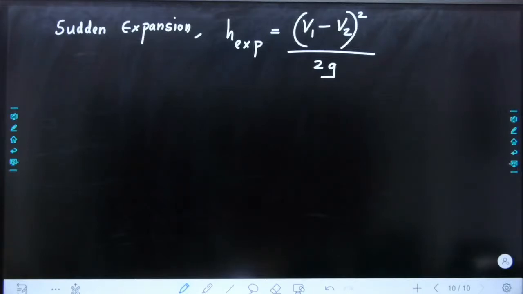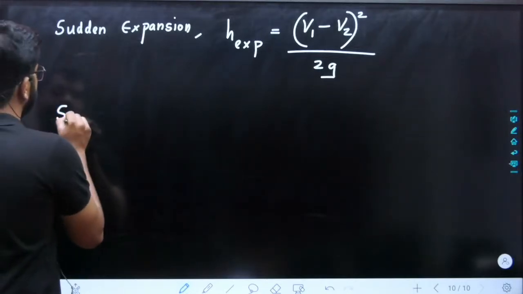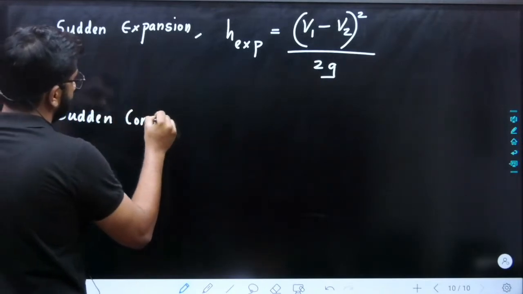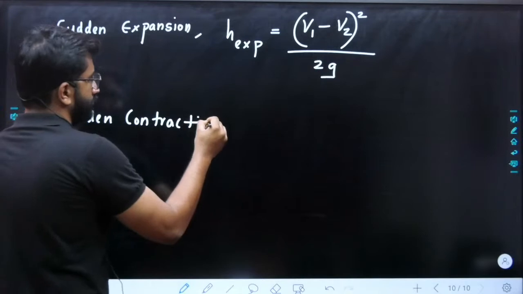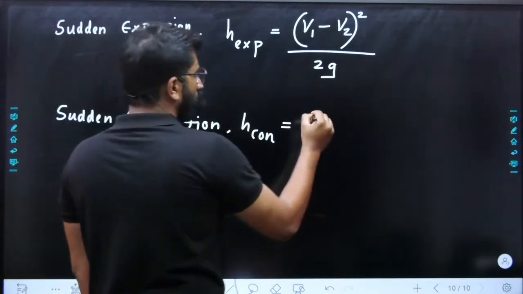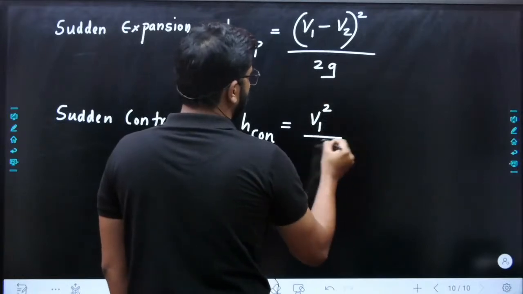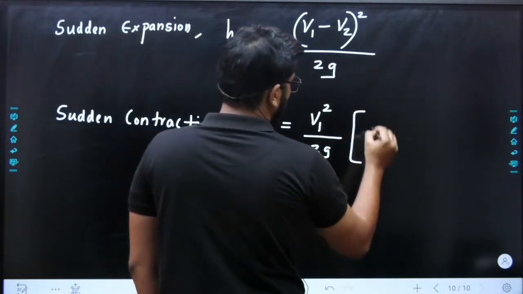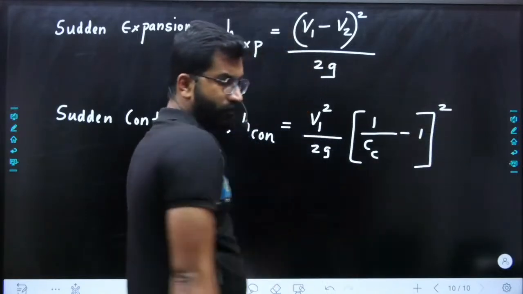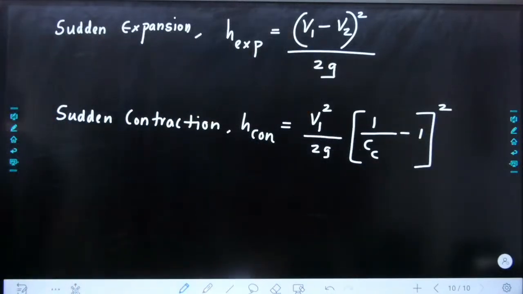In case of sudden contraction, H contraction is equal to, normally we use this equation, V1 square by 2g into (1 divided by Cc minus 1) whole square, because Cc is your coefficient of contraction.